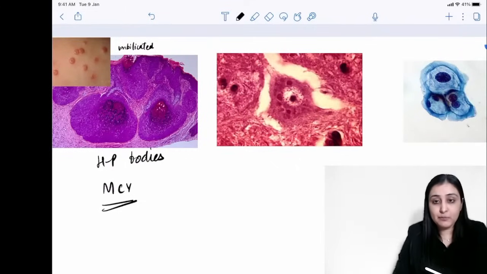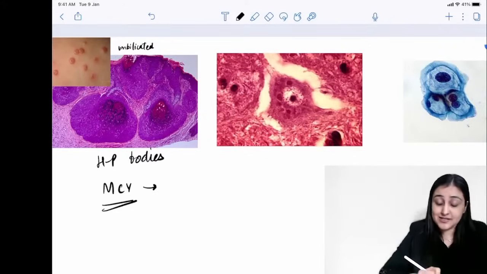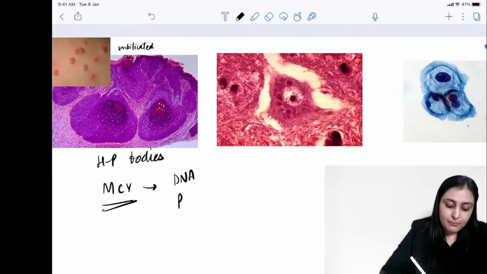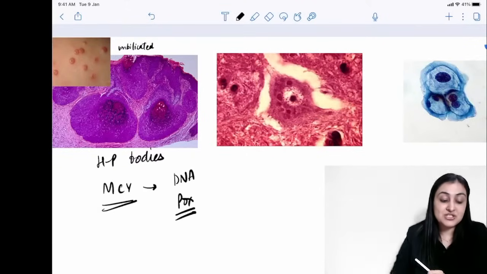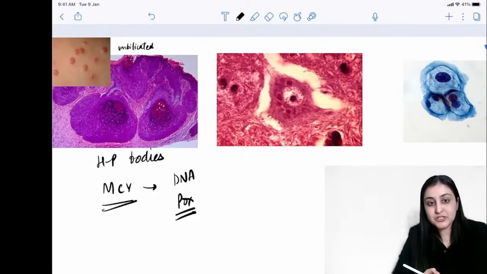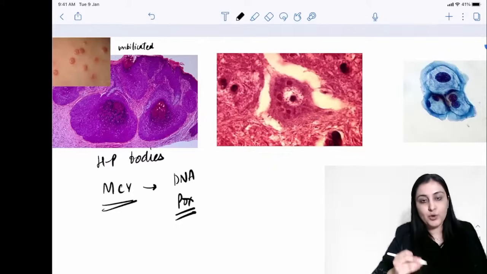Okay, very very important. MCV is a type of what virus? DNA virus, RNA virus. This is a DNA virus. This is a pox virus. It is the only pox virus जिसके नाम में pox नहीं आता. So remember this. All right, so very very important.